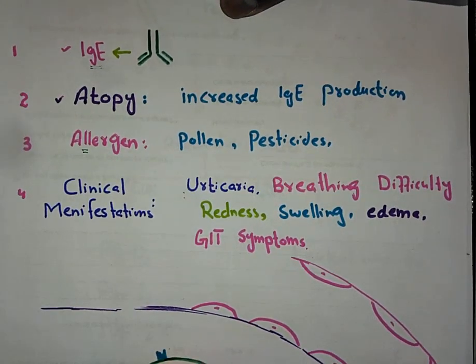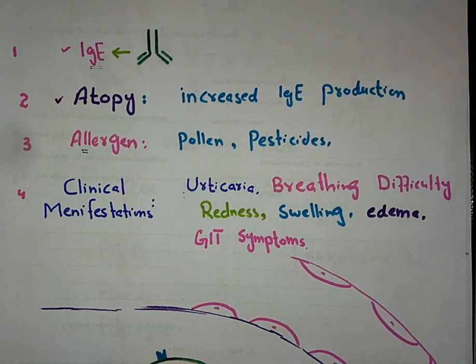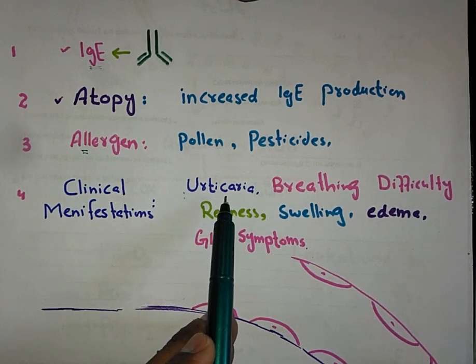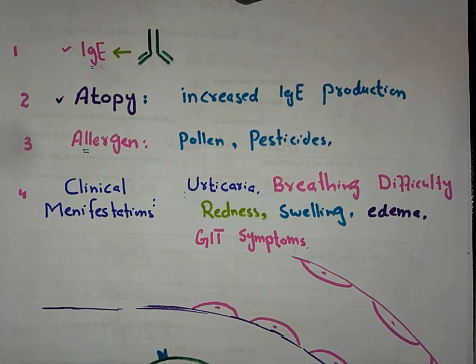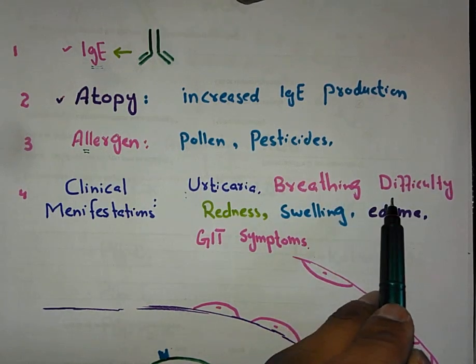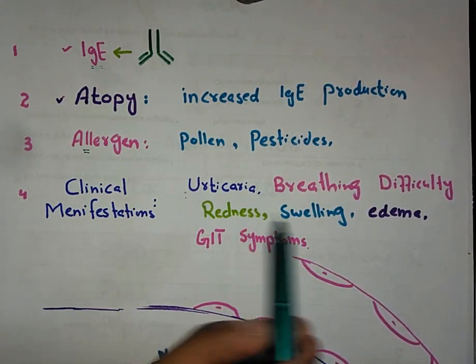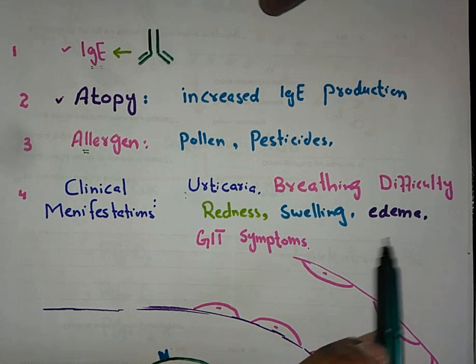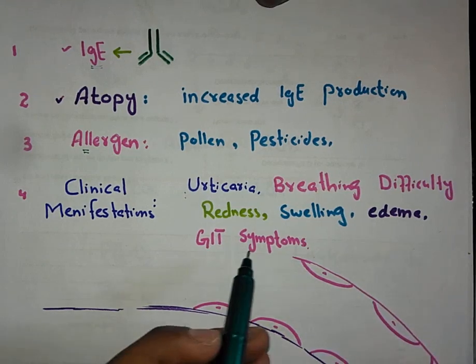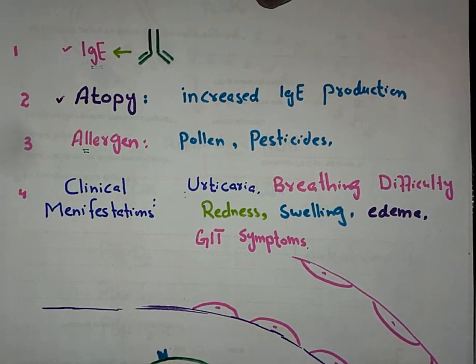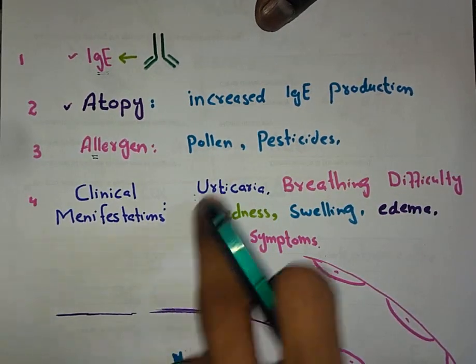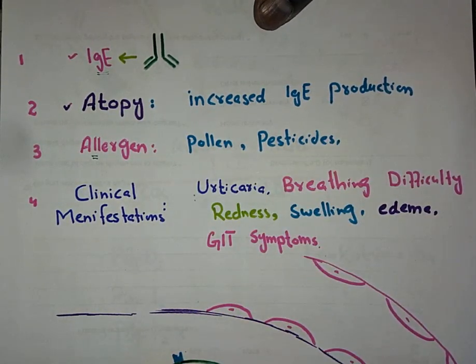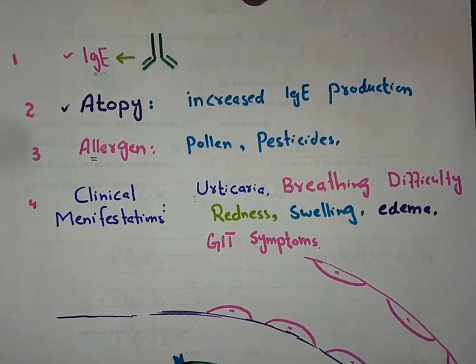If we talk about the clinical manifestations, the symptoms that appear in this type of hypersensitivity reaction are basically urticaria, like itching and scratching on the skin, breathing difficulty, redness, swelling of that particular area, edema, which is accumulation of fluid in tissue, and GIT symptoms which include diarrhea and vomiting etc. Now how these symptoms appear and what is the pathophysiology behind them, each and everything will be discussed. You need to stay with me till the end of this lecture.